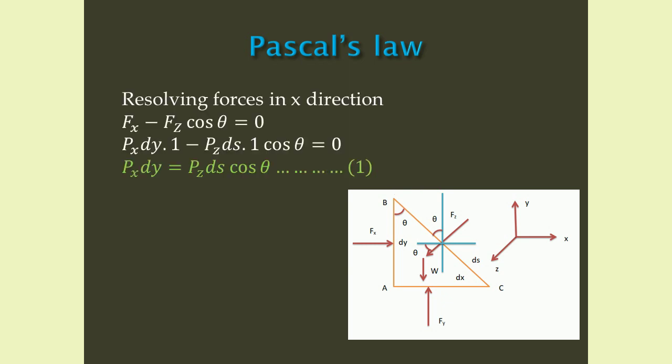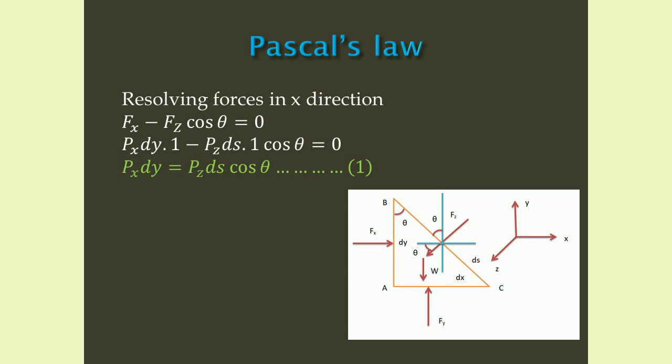Now we are going to resolve forces in x direction. That is, Fx minus Fz cos theta equals 0. That is, Px dy into 1 minus Pz ds into 1 into cos theta equals 0. We can rearrange the equation like this. Px dy equals Pz ds cos theta. We can call this equation number 1.